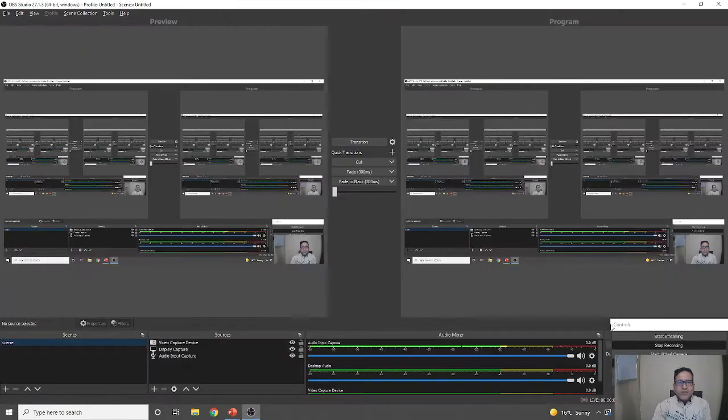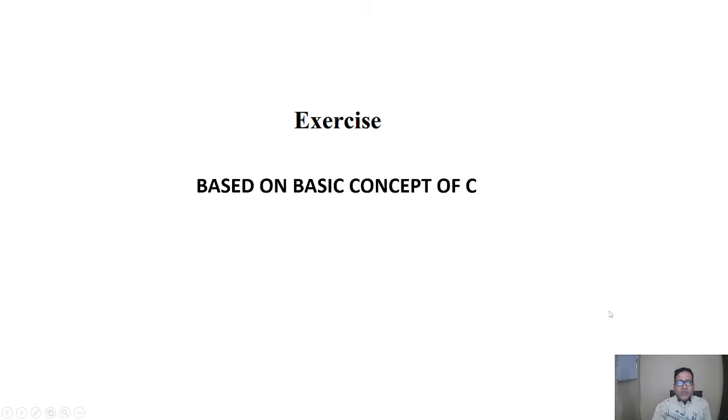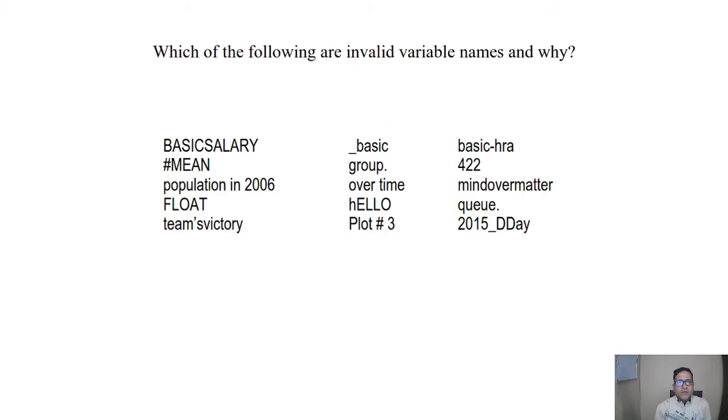Hello everyone. Today we will do exercise based on the basic concept of C. So let's start. First question is, which of the following are invalid variable names? We have to check which variable names are valid and which are invalid. So let's start with the first one.